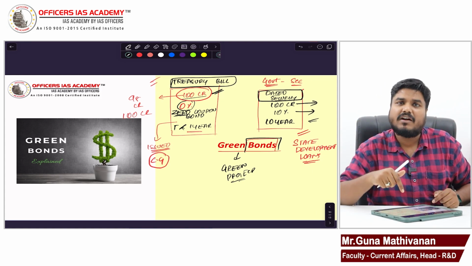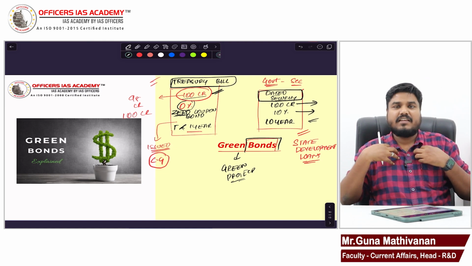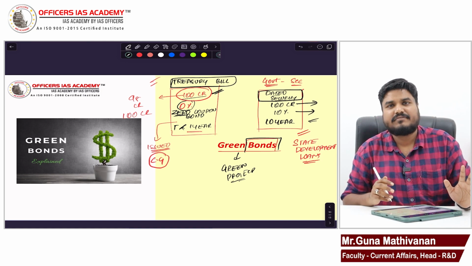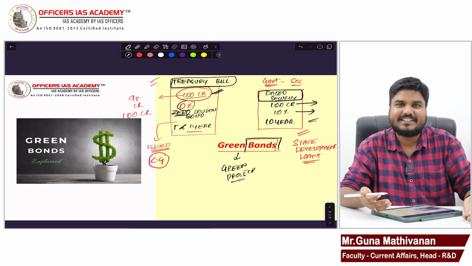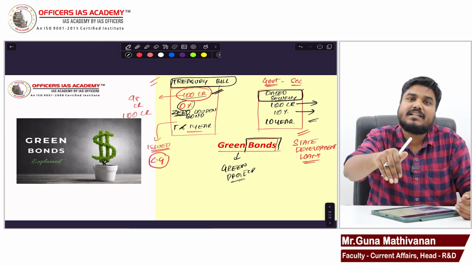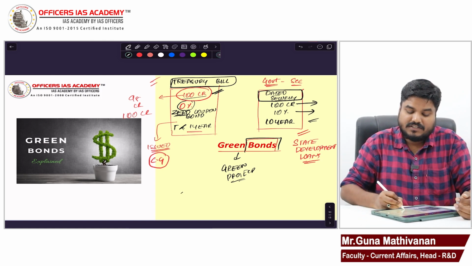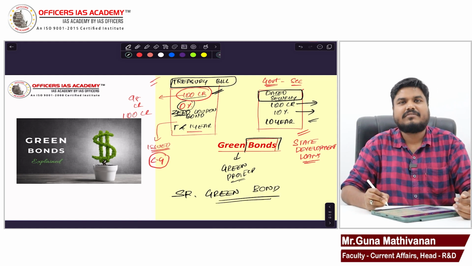But if it is a green bond, then the money which I am getting can be used only for green projects. When government issues this green bond, that is called a sovereign green bond.